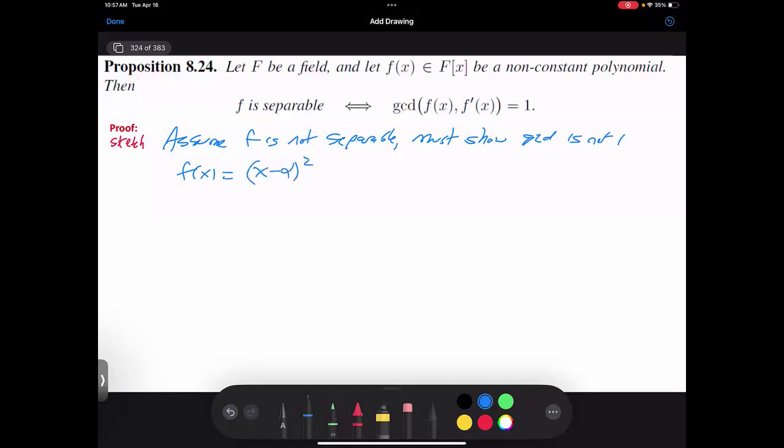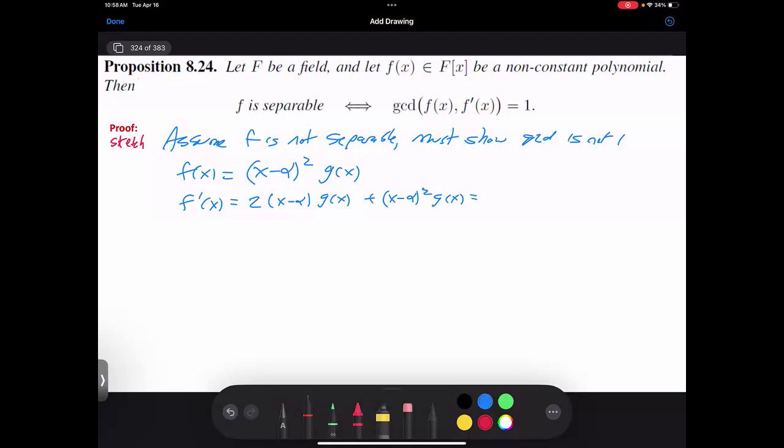So let's say alpha is repeated, so I have (x minus alpha) squared times something else, let's say g of x. What would f prime of x be if f of x is (x minus alpha) squared times g of x? How would I calculate the derivative? Product rule. It's the same calculation as from calculus. It's going to be 2(x minus alpha) g of x plus (x minus alpha) squared times g prime of x.